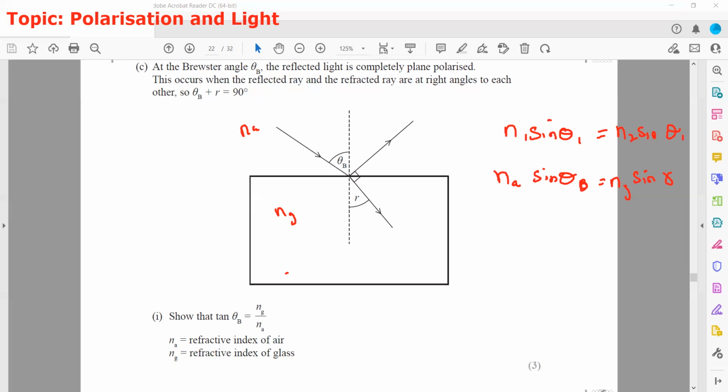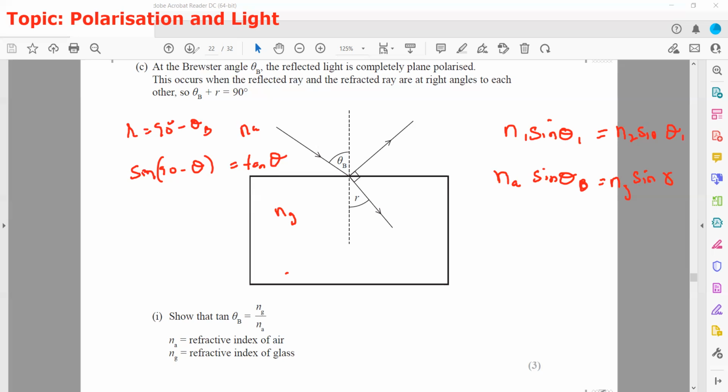So n1 sin theta 1 is equal to n2 sin theta 2. And what about the value of the r? They mention here that theta B plus r is equal to 90, so r is equal to 90 minus theta. And remember a trigonometric ratio: sin 90 minus theta is equal to cos theta. That is the trigonometric relation.